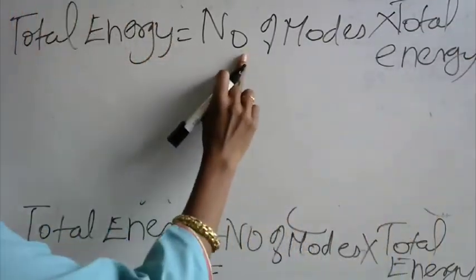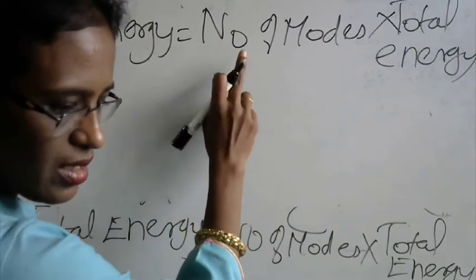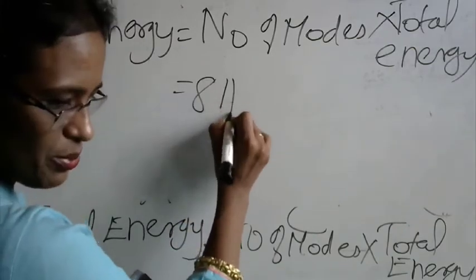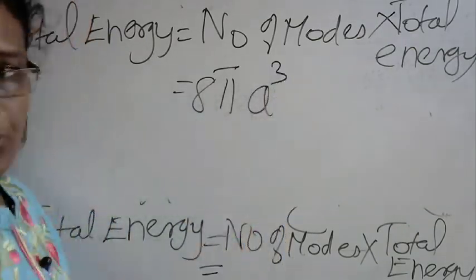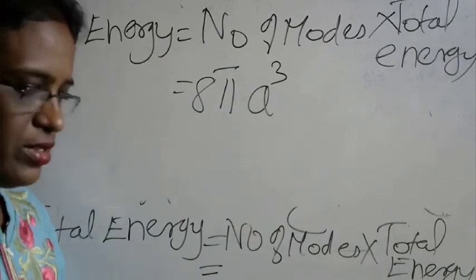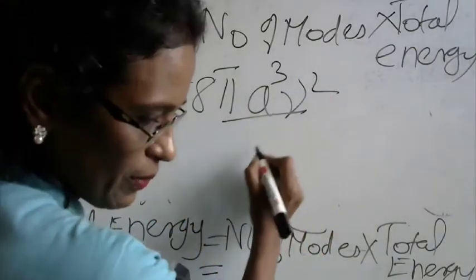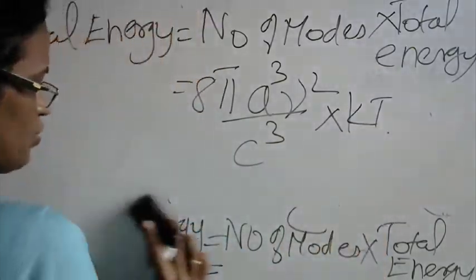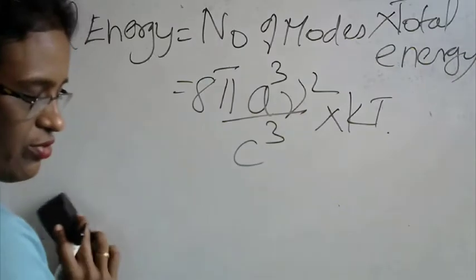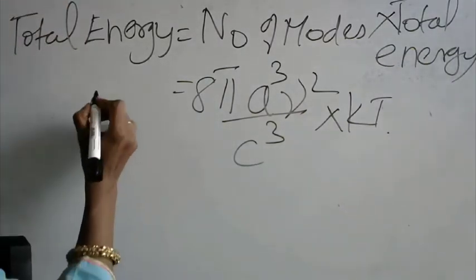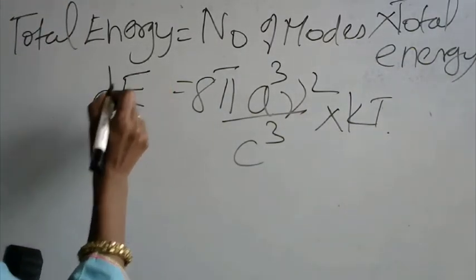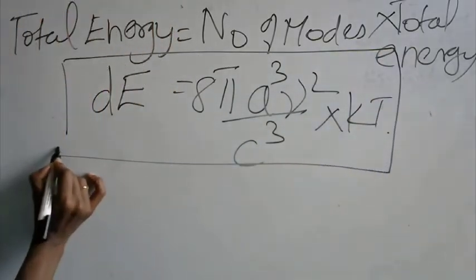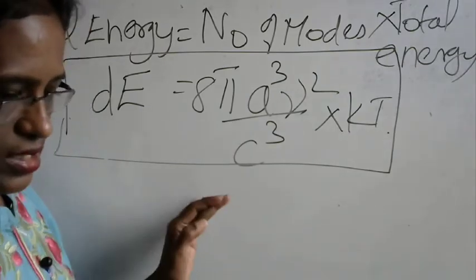The number of modes we obtain from equation number 9, whose value is given by 8 pi into a cube into nu square by c cube, into the kT value. So this will be our final equation. This total energy I will represent as dE. So dE is equal to 8 pi a cube nu square by c cube into kT d nu.